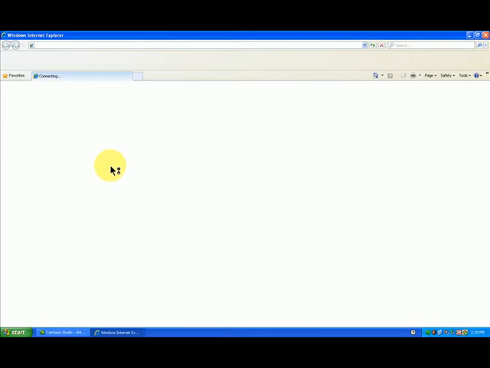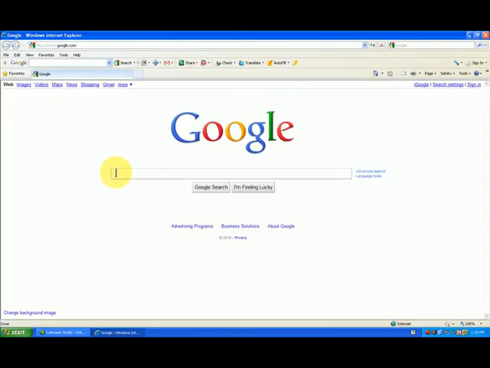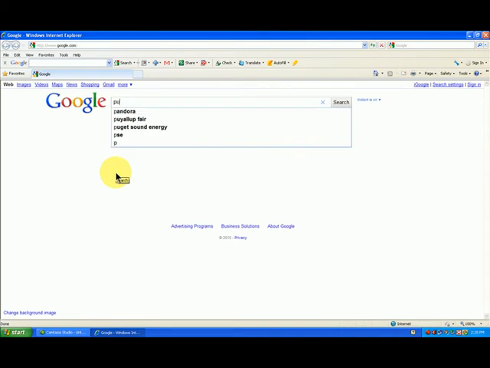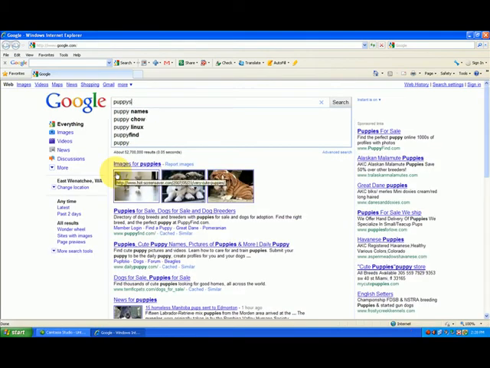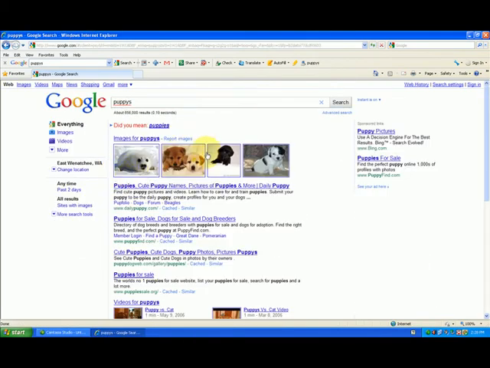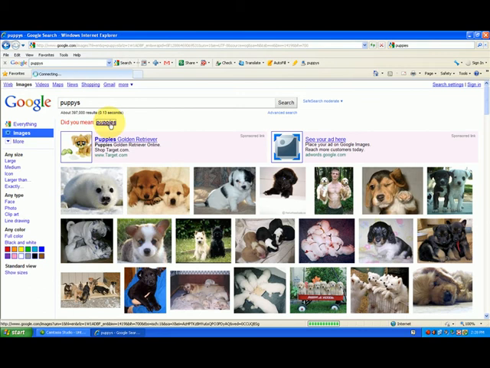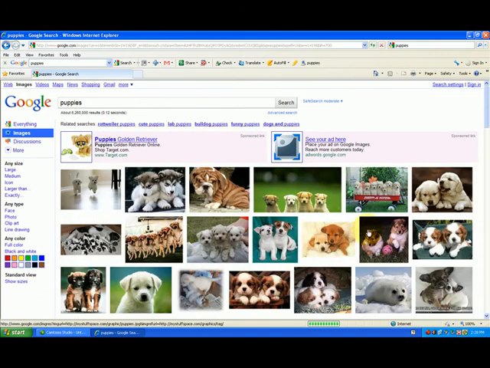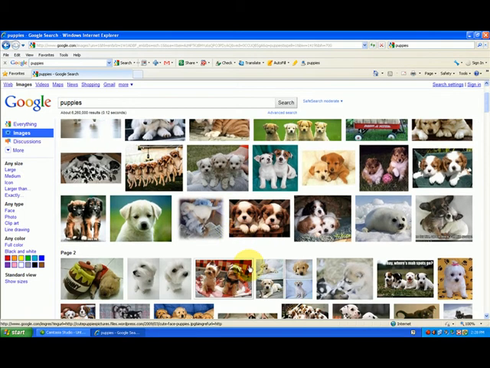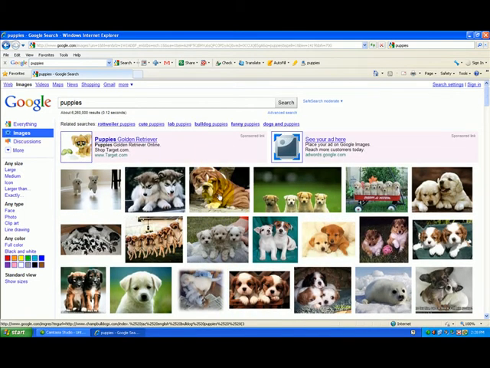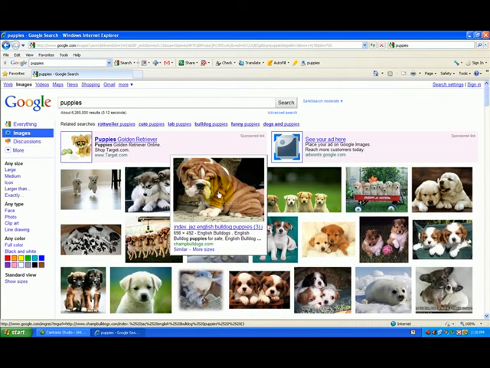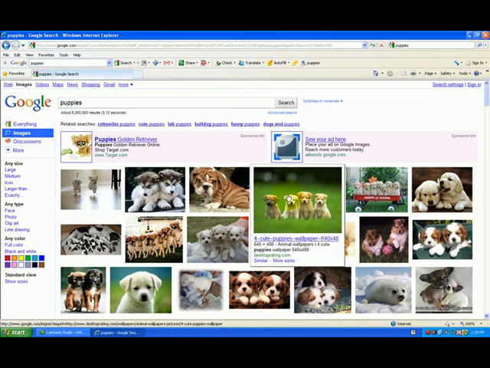I'm going to go on the internet here and I'm going to type in the word puppies. Okay, P-U-P-P-I-E-S, puppies. Okay, and you get lots of little cute puppies here. I'm going to go over to images here so I get a little bit better mix of puppies, and we get all kinds of cute puppies here. Now I can look at this and I can click on it and it's going to give me the photo, okay, or I can right click it and do some stuff with the photos.